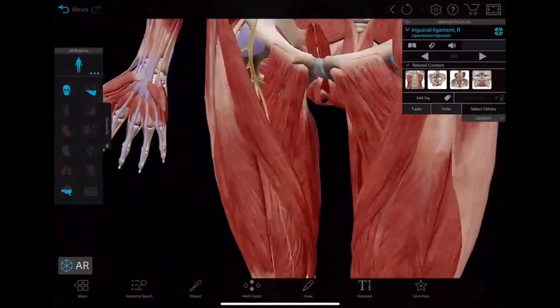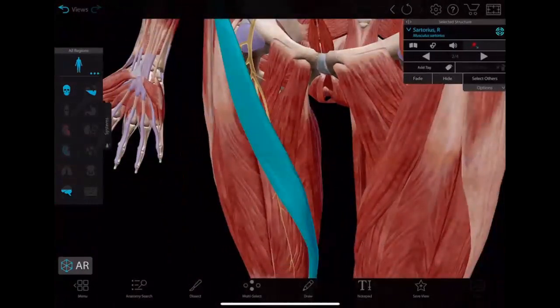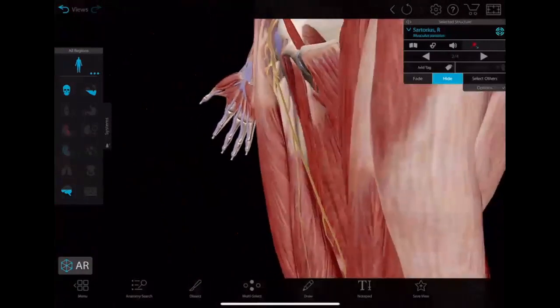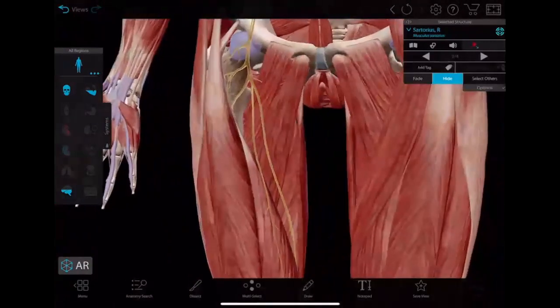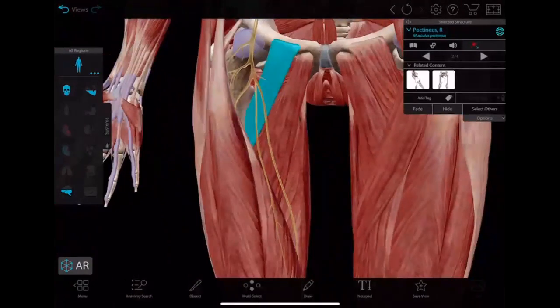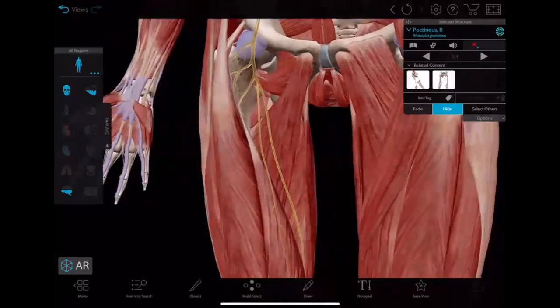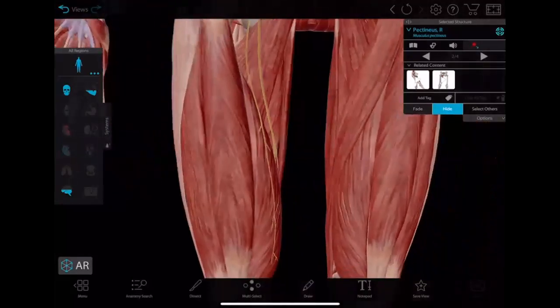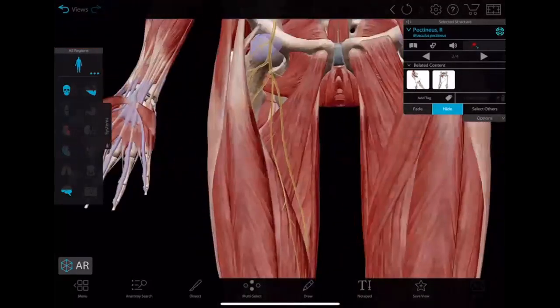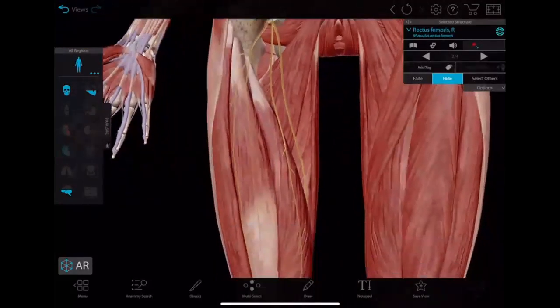And giving numerous muscular branches, right? The one is sartorius, we'll remove that. Sartorius receives a branch, right? This one is pectineus. Okay, pectineus is receiving a branch, right? So these are all the numerous divisions of the femoral nerve, sometimes well represented and sometimes not represented.